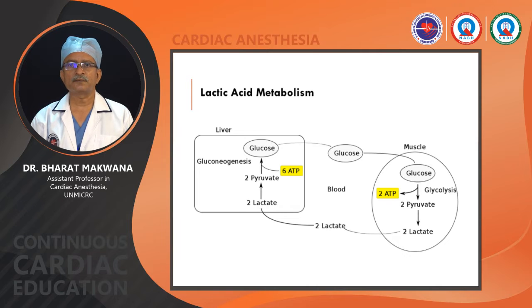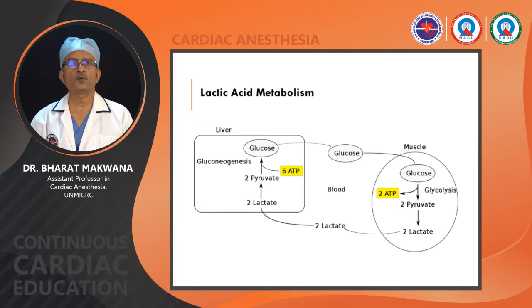The Krebs cycle produces more ATP, that is 36, and glycolysis gives 2 ATP only, but the speed of ATP generation is high in glycolysis, so muscle will go for this metabolism to suffice the requirement of ATP for muscle activity.